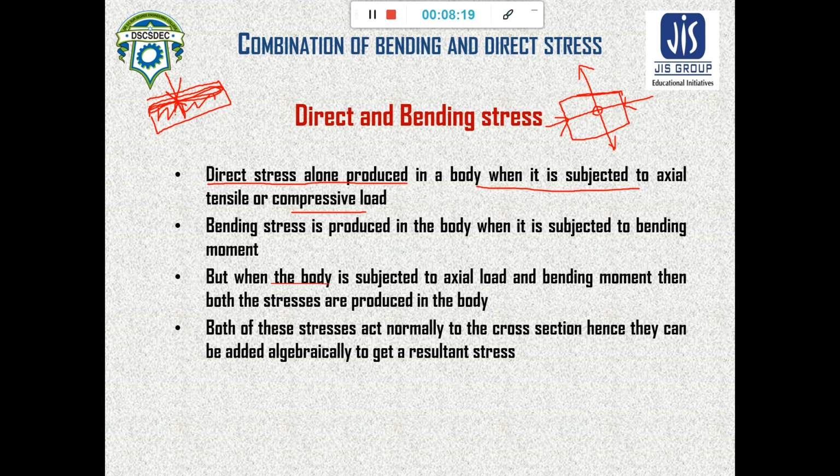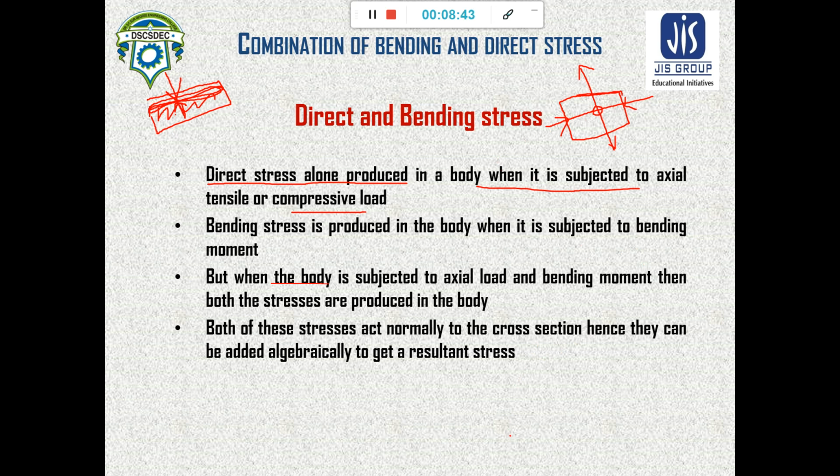In the theory of bending, we can see that due to bending there is another type of stress that can be induced in the body or in the workpiece. That stress is known as bending stress. So that bending stress is produced in the body.